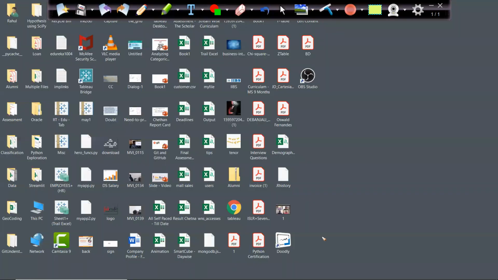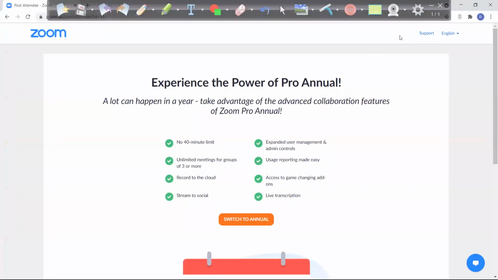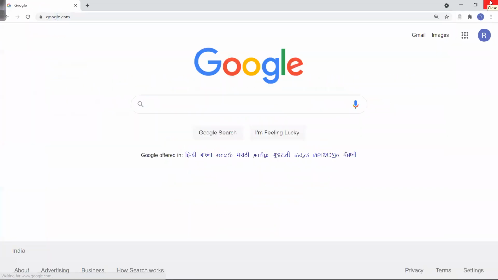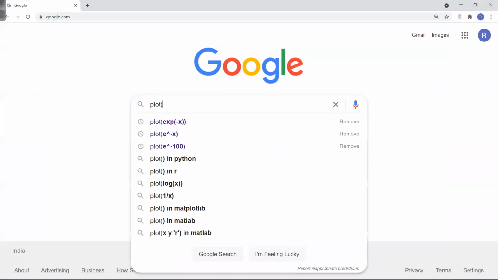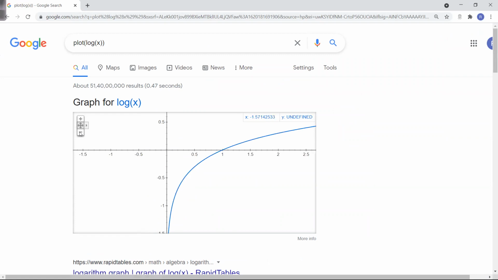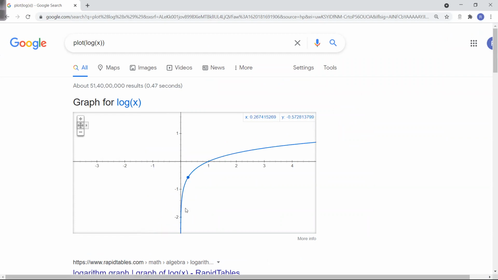Let's try to understand how the behavior of log looks. You can very well go to Google and plot log of x. You can see it is increasing, right?